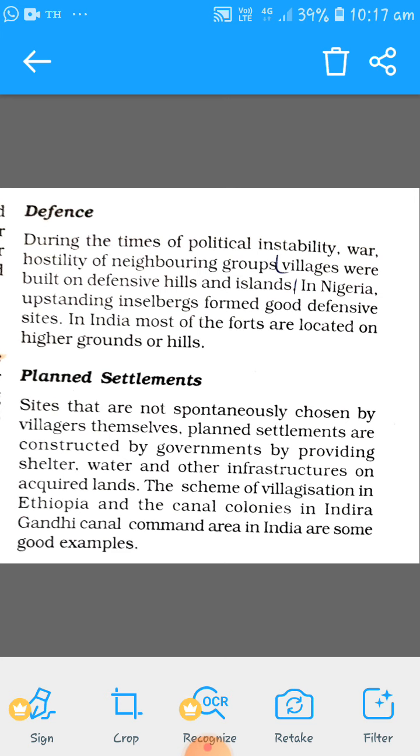The government would rehabilitate all those village people in some other place and provide all the necessities, like water supply, shelter, and other infrastructure, so that they could move there, as the government wanted that particular village for development purposes, like setting up industries, a dam, or a canal. This kind of settlement is called a planned settlement.